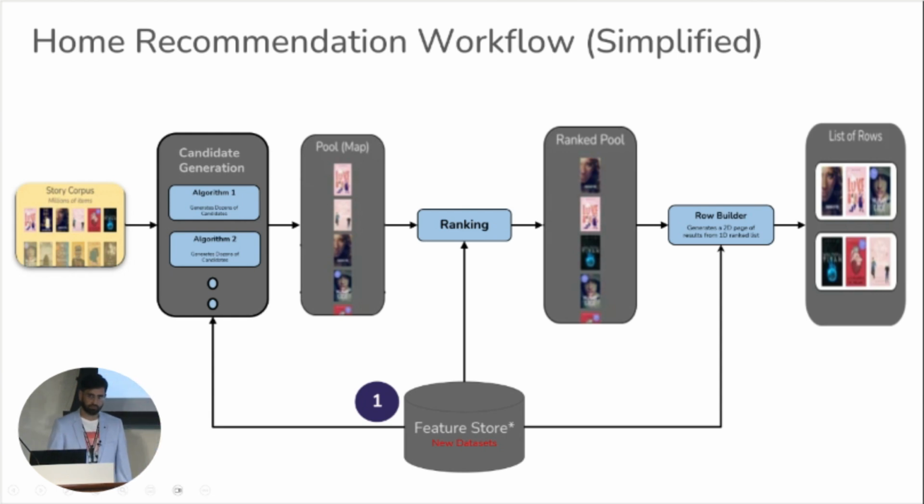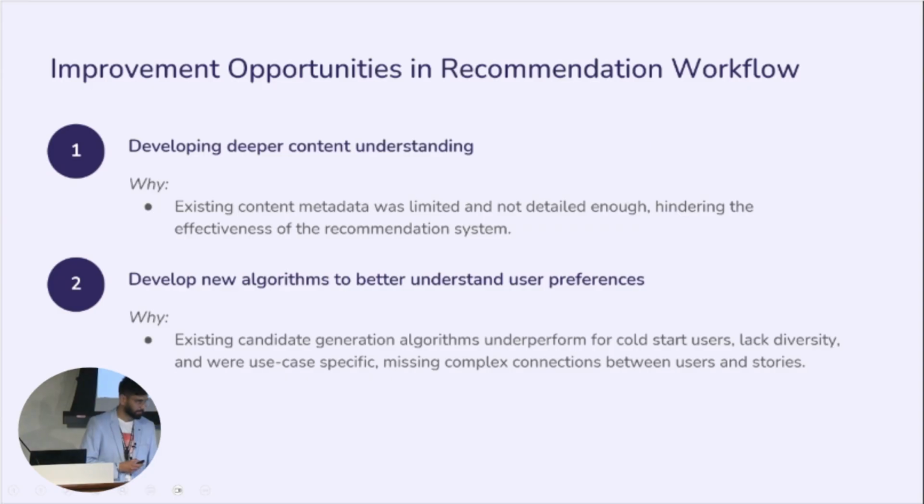Talking about recommendation models, let's have a look at the candidate generation step. For candidate generation, we had 3 key goals. Number 1, we wanted our recommendation models to work for all users, and especially cold start users, or users who have very little to no interaction data. Second, we wanted to use our recommendation models for multiple use cases, which in our case means recommending not just stories, but different entities like readers, writers, all from the same model. Also, we wanted our recommendation models to generate diverse content.